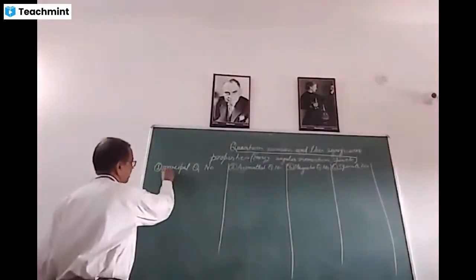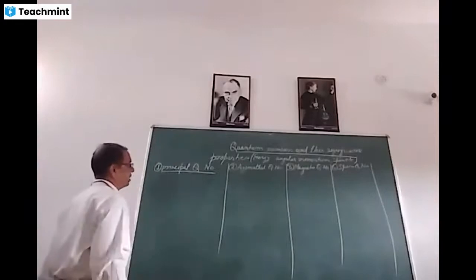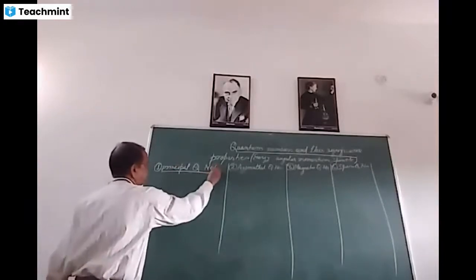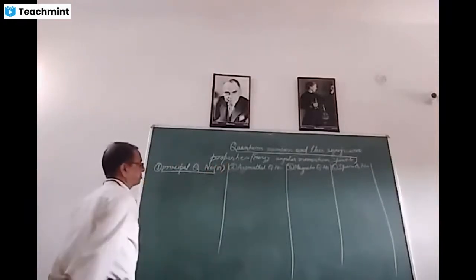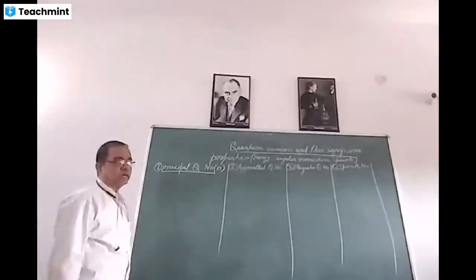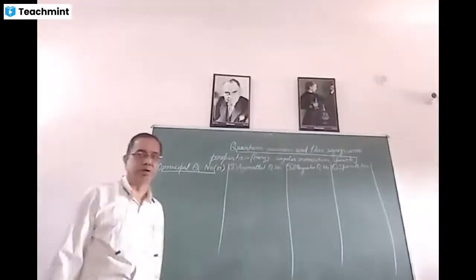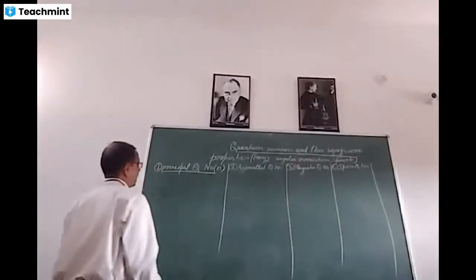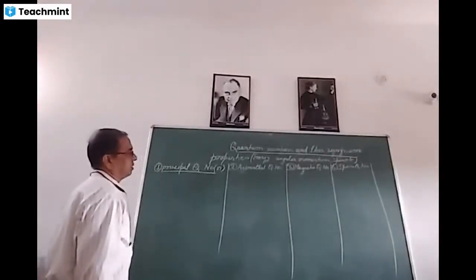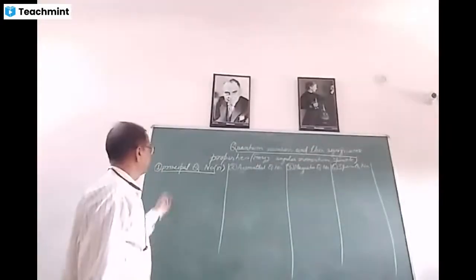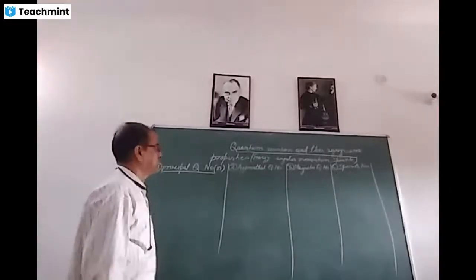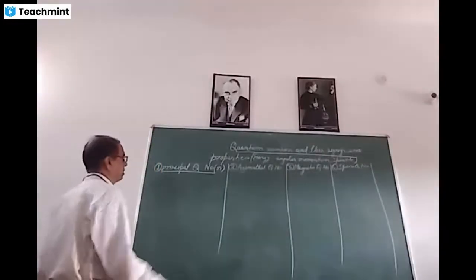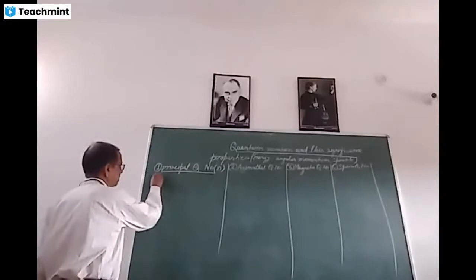Principal quantum number, this is designated by the symbol n. And we will discuss here the significance of these all four quantum numbers. First is principal quantum number and significance.